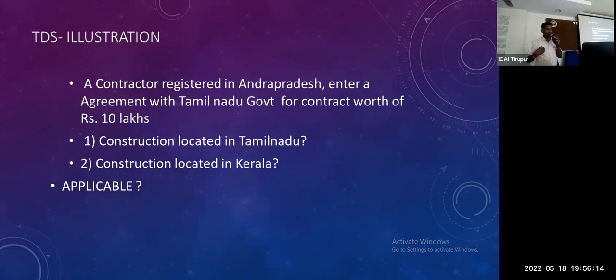A contractor registered in Andhra Pradesh entered an agreement with Tamil Nadu for a contract worth 10 lakhs, with the construction located in Tamil Nadu. The supplier is registered in Andhra Pradesh, the recipient of service is in Tamil Nadu, and the building is in Tamil Nadu. So the recipient and place of supply are both Tamil Nadu: deduct TDS. Again, if the construction is located in Kerala and the recipient of service is in Tamil Nadu, there is no provision for TDS liability.